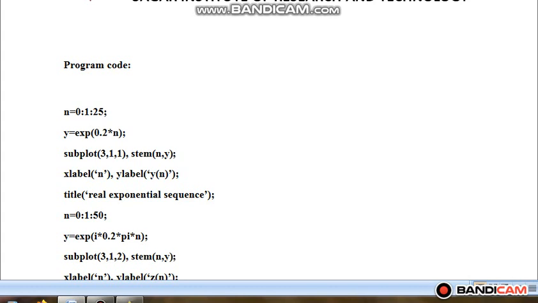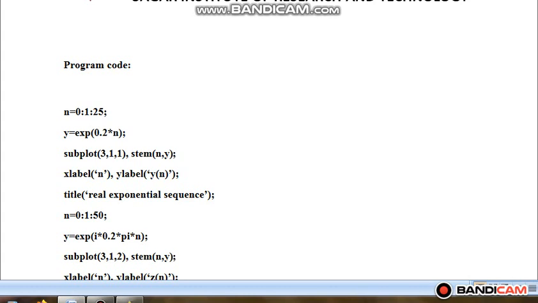So 3 graphs can be accommodated in a figure window, and this particular graph will be accommodated in first place. And stem command is used for plotting discrete time signals, right? So stem n, y: n means the parameter which I'll be taking on x-axis, the time parameter n, and y means the value of the expression.